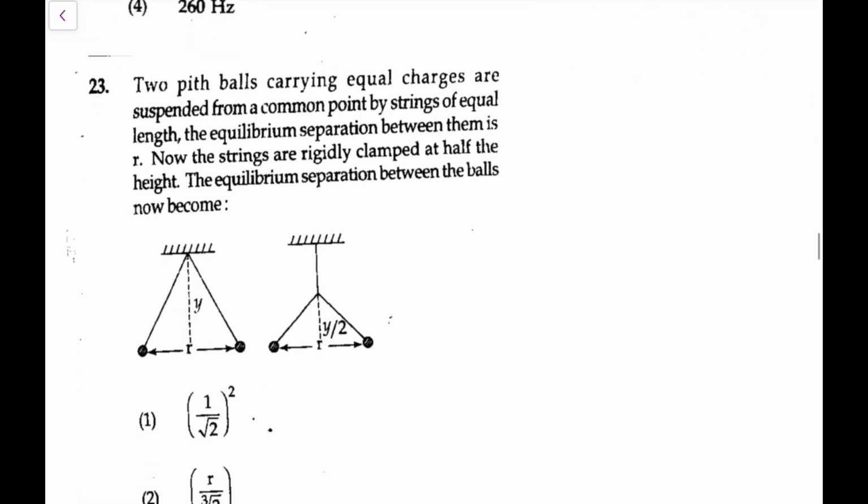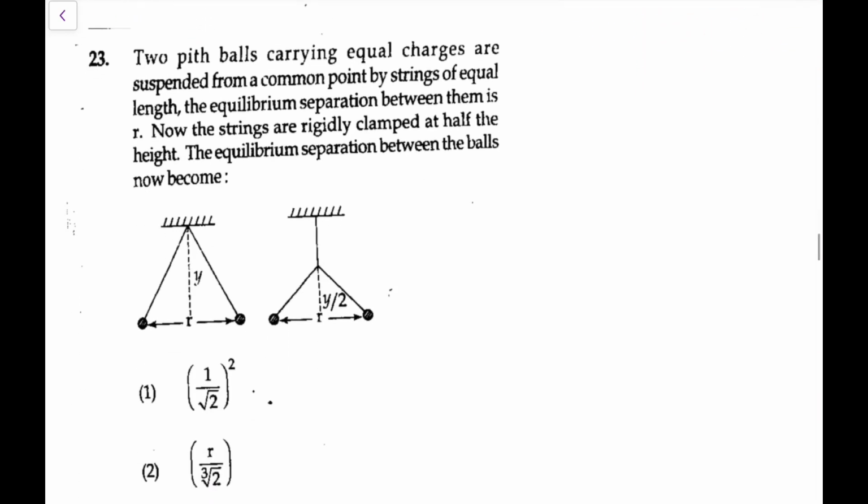Next, now this one was the pick of the question. You have two pith balls carrying equal charges suspended from a common point by strings of equal length. The equilibrium separation between them is r. Now the string is rigidly clamped at half the height. The equilibrium separation between the balls will now become what? So this is a very nice question that is being asked. It is clamped at half the height, it is being given.